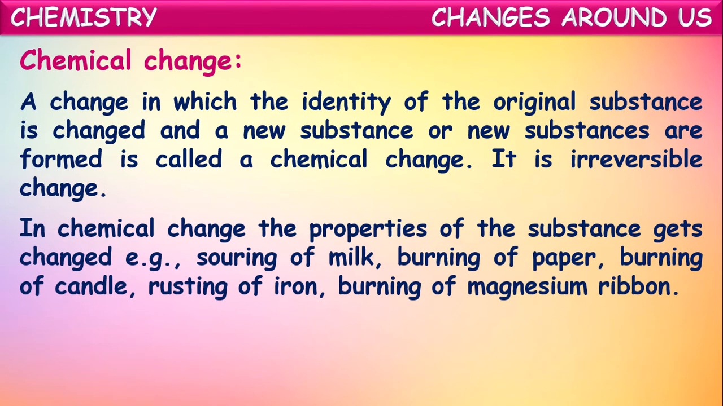In a chemical change, the properties of the substance get changed. For example, souring of milk, burning of paper, burning of candle, rusting of iron, burning of magnesium ribbon.